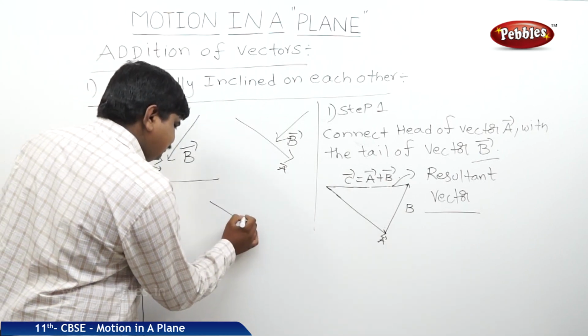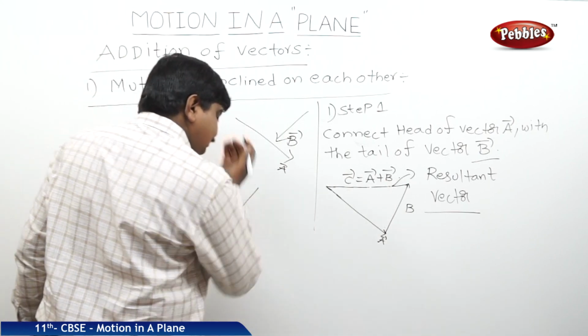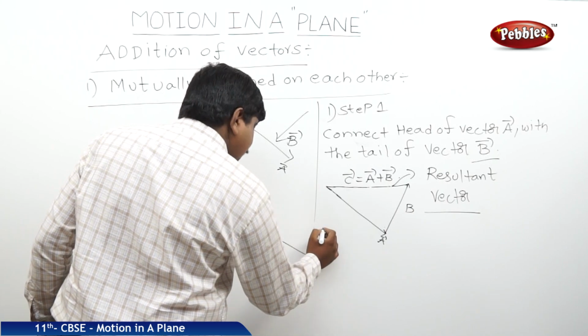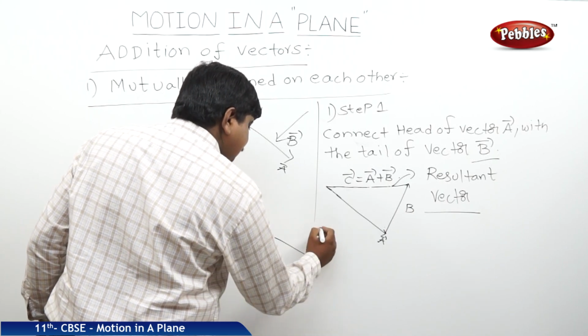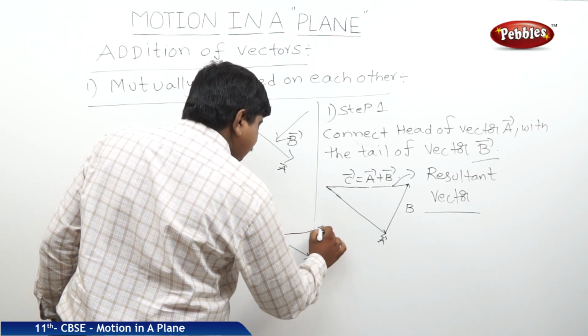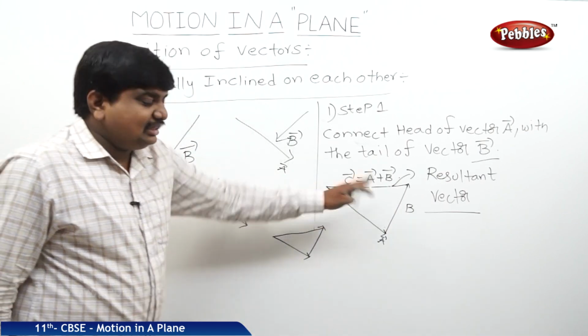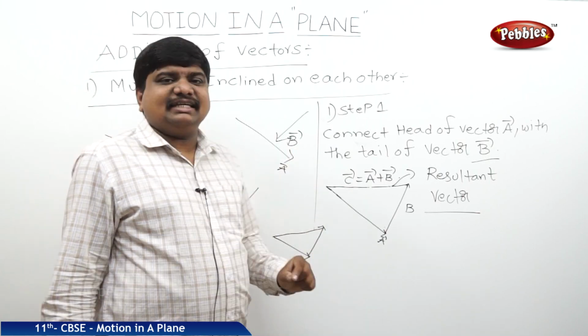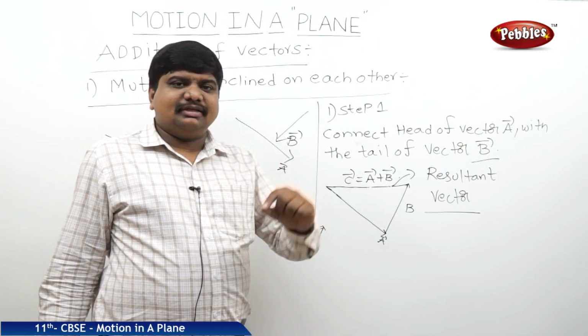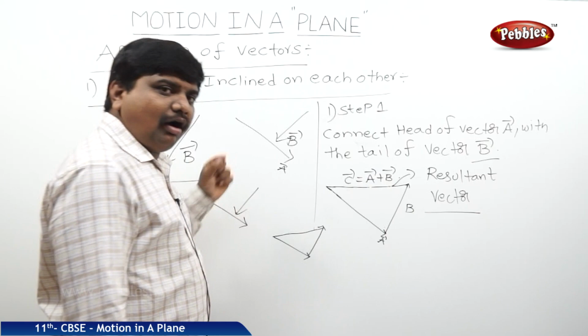Suppose this is one vector and this is another vector, so we can join these two like this, and these two will be connected. This method is the general basis for the triangular method of addition, that is, the triangular law of addition.